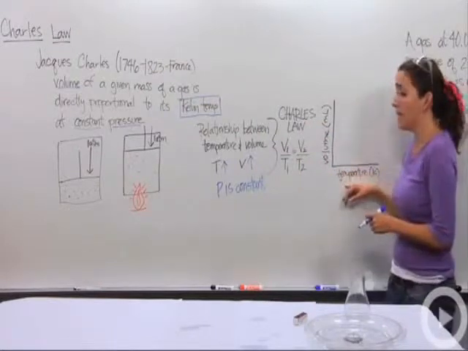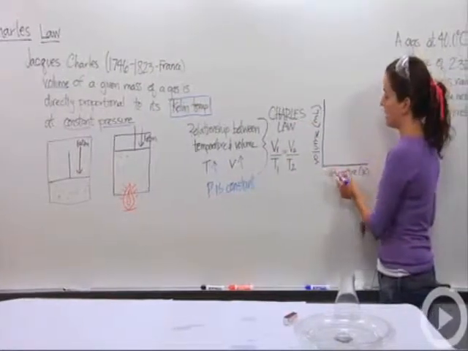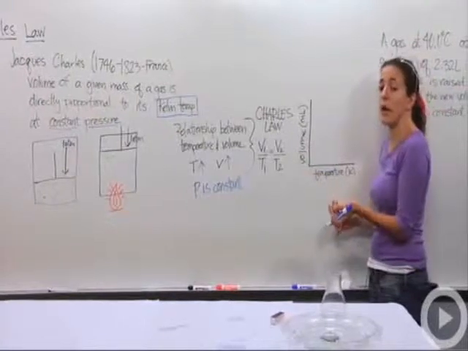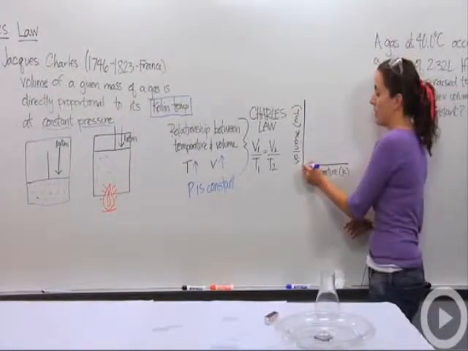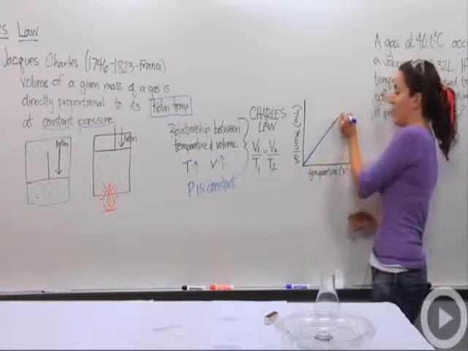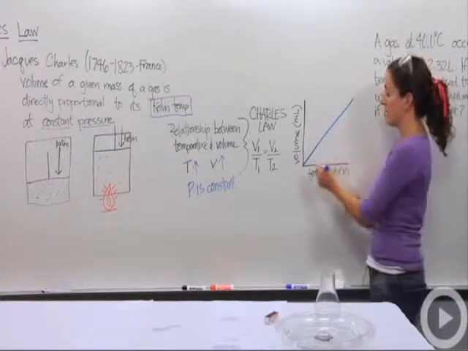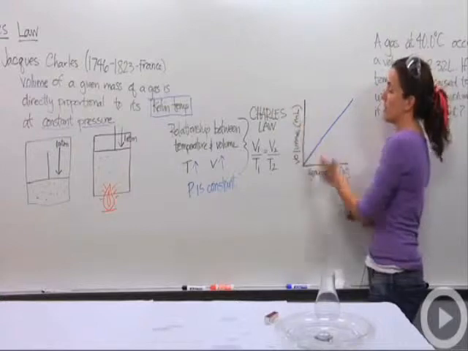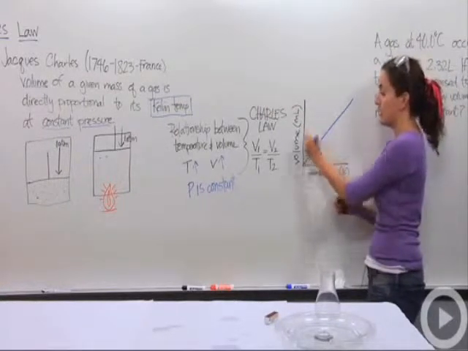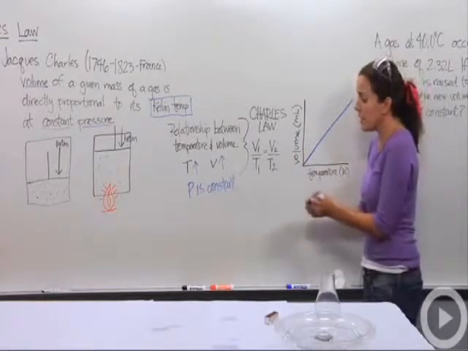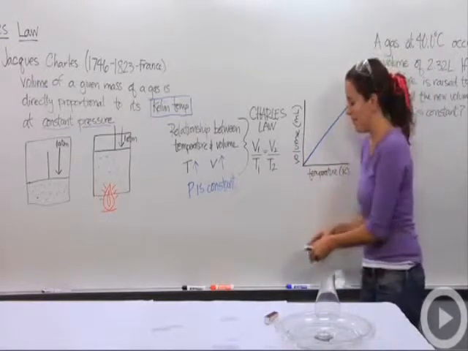If we were to make a graph of Charles' law, at 0 Kelvin we're going to have 0 volume, because at 0 Kelvin nothing moves, and the volume of a gas is going to be 0. And it increases as the temperature increases also. So you're going to have a linear relationship that looks like this. As temperature increases, so does the volume of the gas. Also, as temperature decreases, the volume of the gas decreases. So let's do a demonstration that shows this.